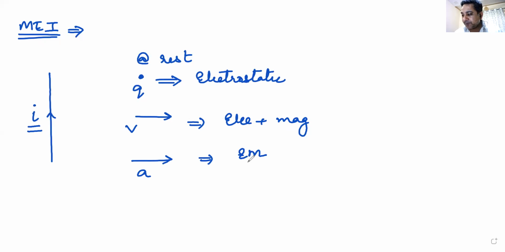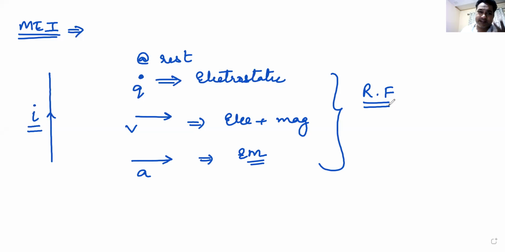Now, whether a charge is at rest, in uniform motion, or accelerating also depends on your reference frame. So what you see, whether it's an electrostatic field, a magnetic field or an electromagnetic wave, actually depends on your reference frame. That is why this branch is known as electromagnetism, and this field is known as the electromagnetic field and electromagnetic force, EMF, for field as well as for force.